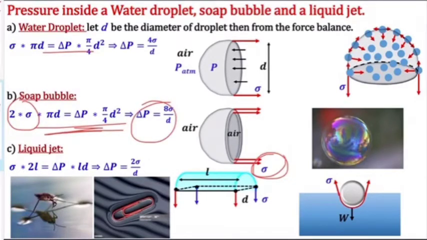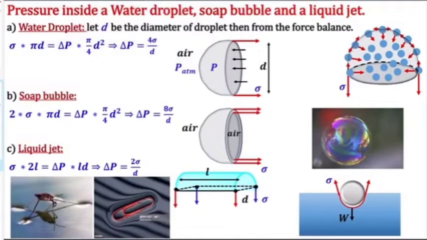That's why, since we have two surface tensions, the bubble can float in air because its surface tension is more, so it is not easily breakable as water is. Water you can break easily, but a soap bubble has more surface tension, so it can form that spherical shape. Because of this surface tension, it can float.